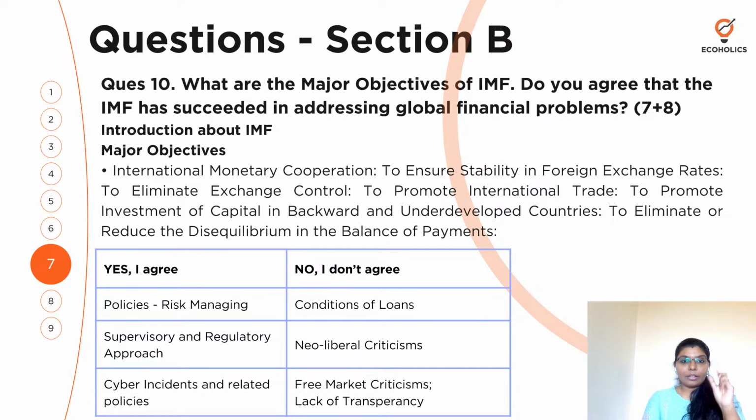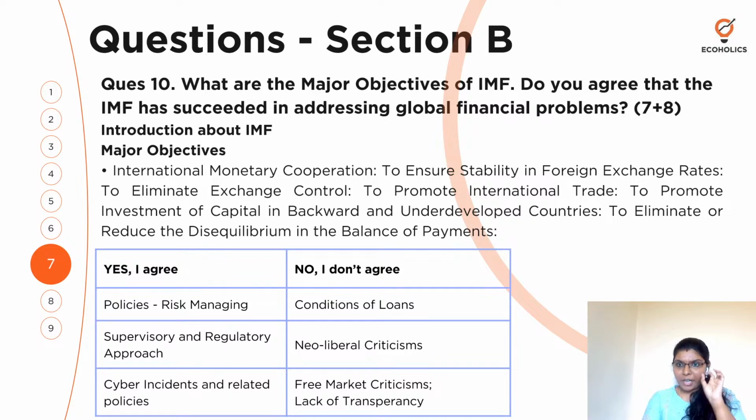So people who agree, you can talk about the points on the left hand side of the table, right? No, then the right hand side of the table. So if you look at it recently, I am sure IMF has certain publications, right? So the latest Global Financial Stability Report of 2024 has definitely addressed these global financial problems.